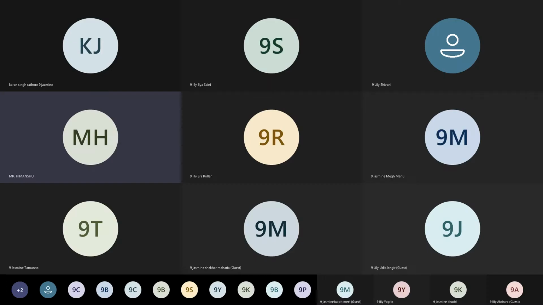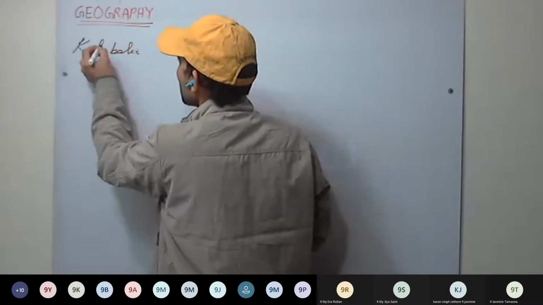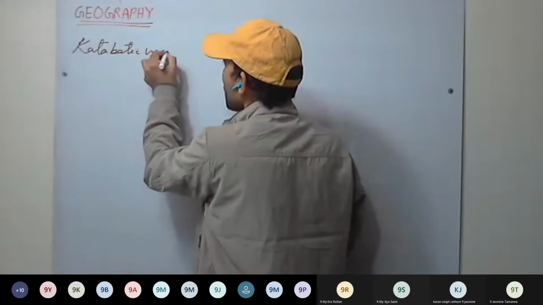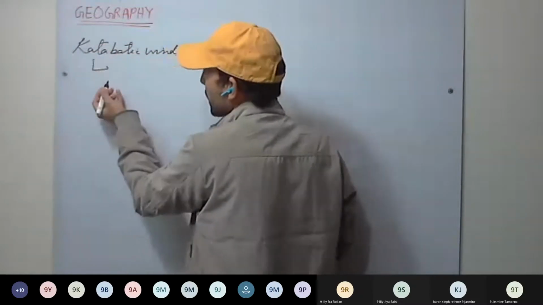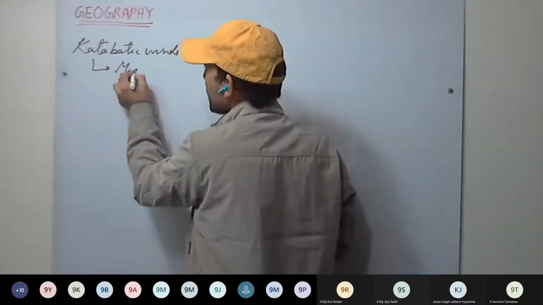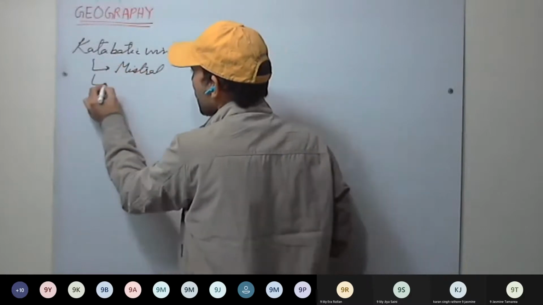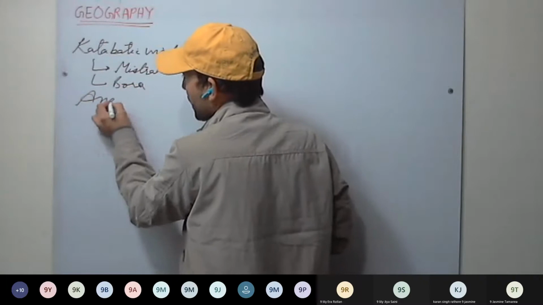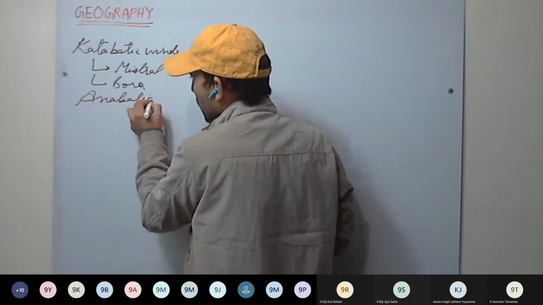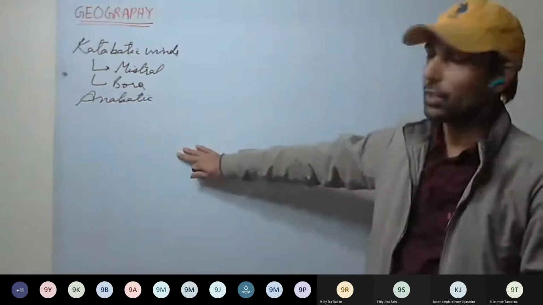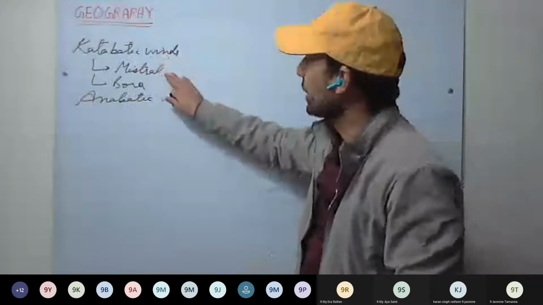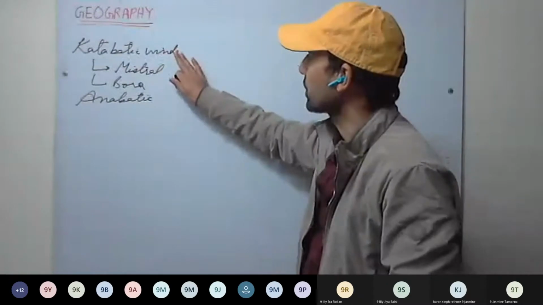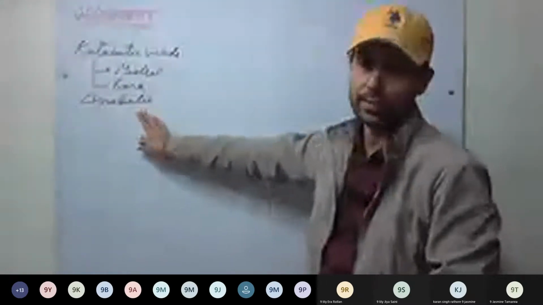Adiabatic winds, the descending winds. In this, two winds we have discussed. Which were they? Mistral and Bora. Then we discussed anabatic. So when you study, do follow the same sequence. Katabatic winds, then study Mistral and Bora winds, then anabatic winds you can discuss.